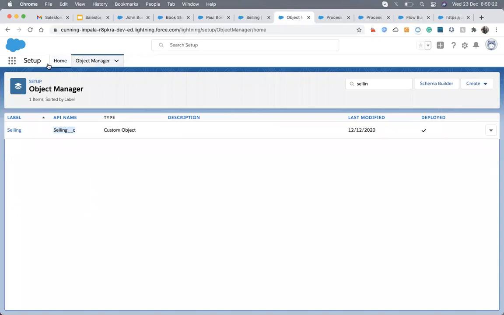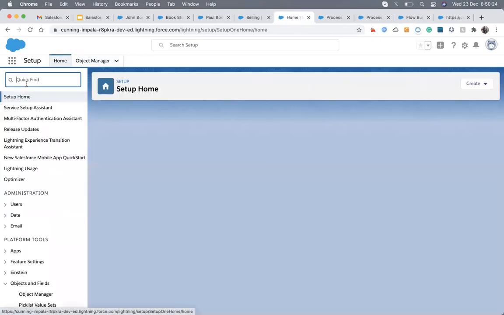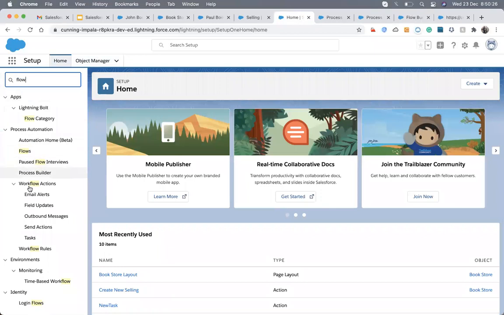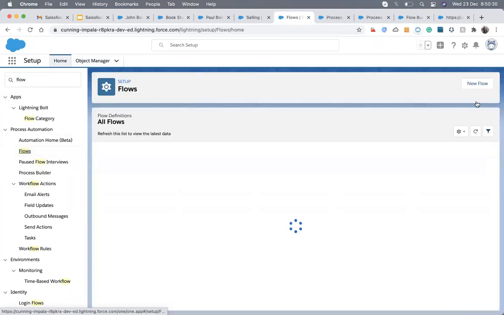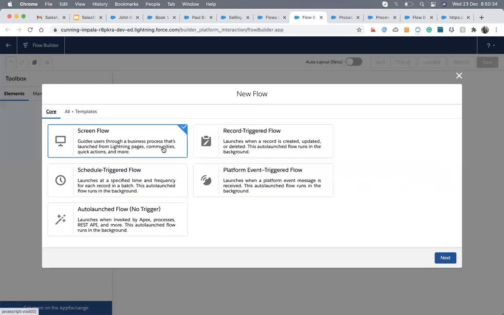That was the important thing for that setup flow. Yeah, that is the screen flow, record trigger flow, schedule flow, platform event flow, auto launch flow. These kinds of flows are available in the current system, and it's a very powerful tool because Salesforce is increasing in this pattern.